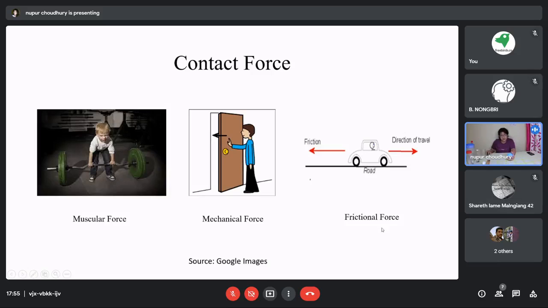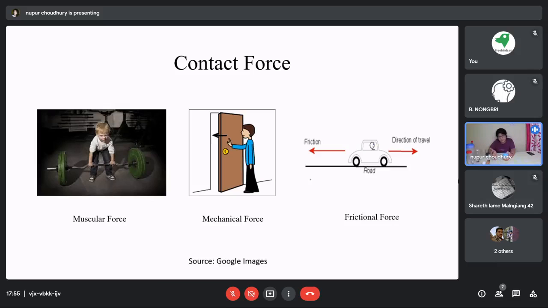Now, the third kind of contact force is frictional force. I believe all of us generally see cars which are running on the roads, right? Or we also have bicycles.